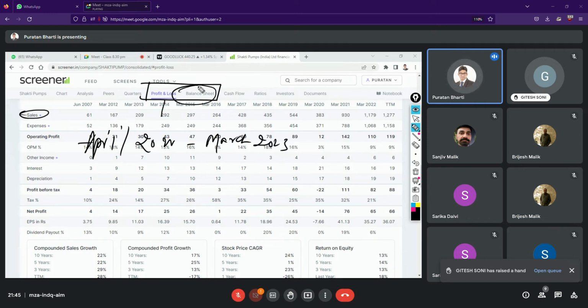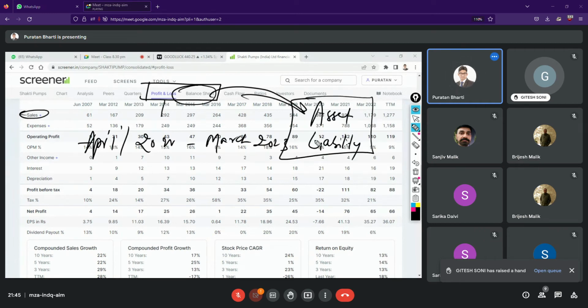Any transaction where the benefits will be derived for a longer period of time would be largely called asset and liability. These are of capital nature. This will go to the balance sheet.